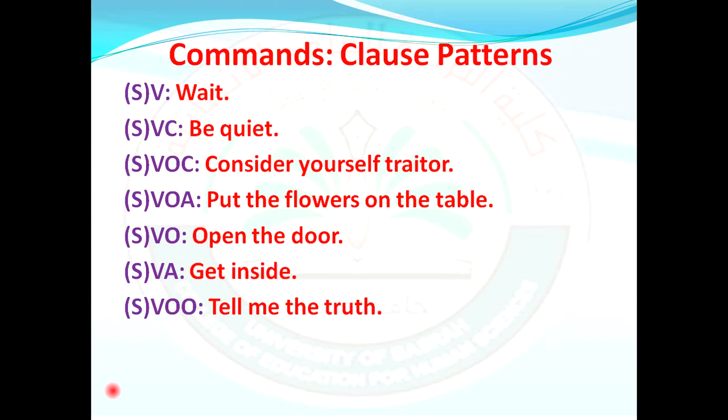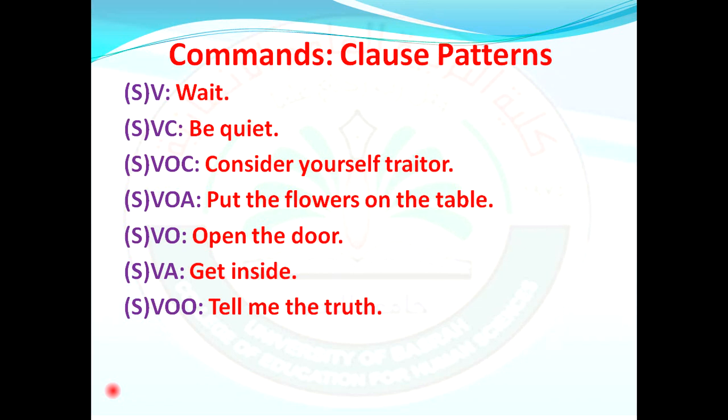Now, the clause patterns for commands in the English imperative sentence can be represented by the following patterns. First, we can have only a verb, like we say "wait," "stop," "jump," and the like. Number two, we can also have a verb plus a complement, like when we say "be quiet," "be ready." Number three, verb, object, and complement: "consider yourself a traitor."